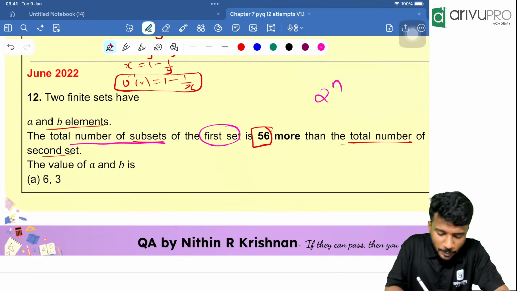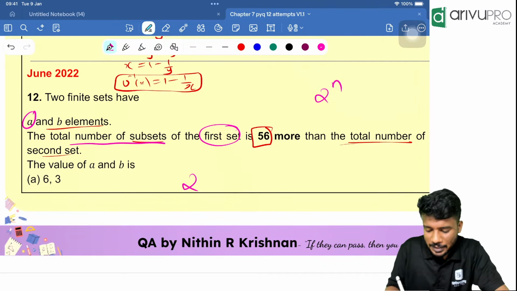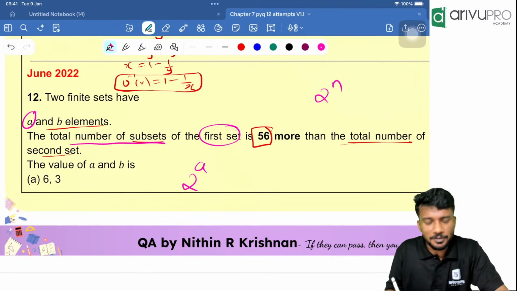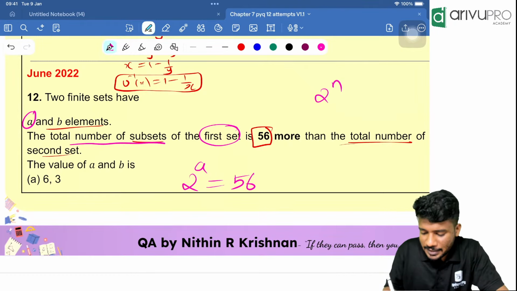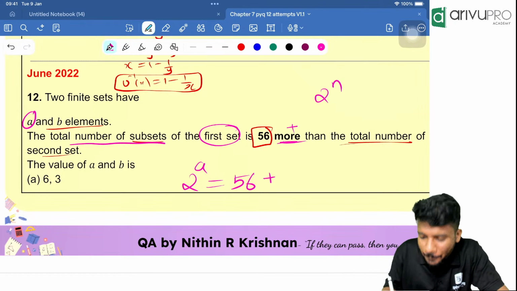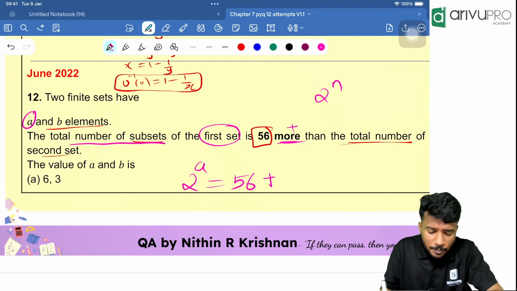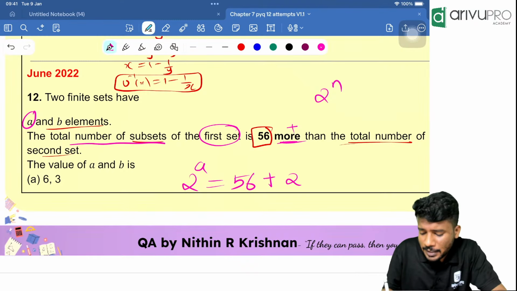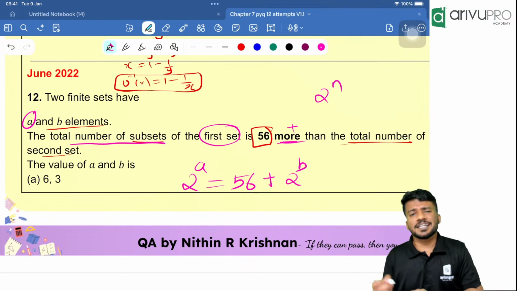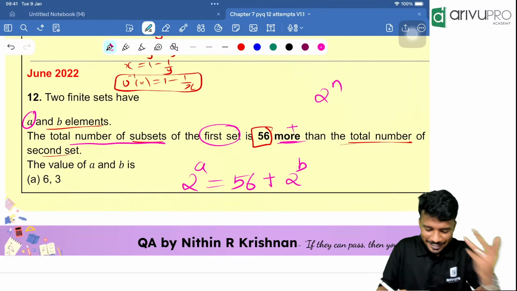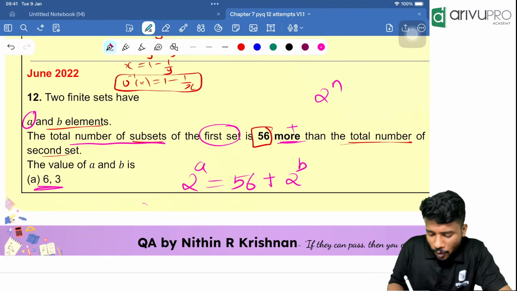That means how many elements are there? A elements are there. That means 2 raised to A, the total number of subsets, is equal to 56. More than means we should put a plus sign, plus the total number of subsets of the second set. That is nothing but 2 raised to B. Option hit. The first option itself is the answer. I can sense it right away. So put it in option.